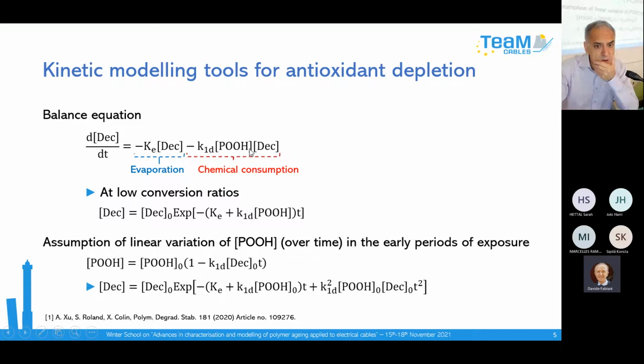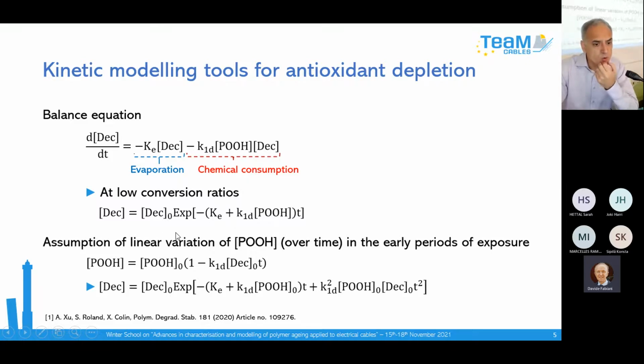And if you consider a low conversion ratio of the stabilization reaction, that means, for instance, that the hydroperoxide concentration does not vary much, it is possible to simply integrate this equation, and you obtain an exponential function of time. So you can use this equation to model your experiment. If you access the decrease of the antioxidant concentration with different experiments, you can fit directly the experimental data and try to determine the 2 constants.